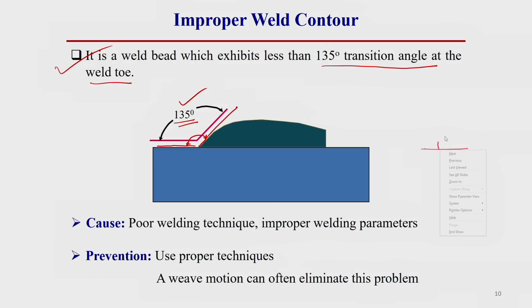That means, if the weld contour looks like this, then we can see this transition angle here is less than 90 degree.